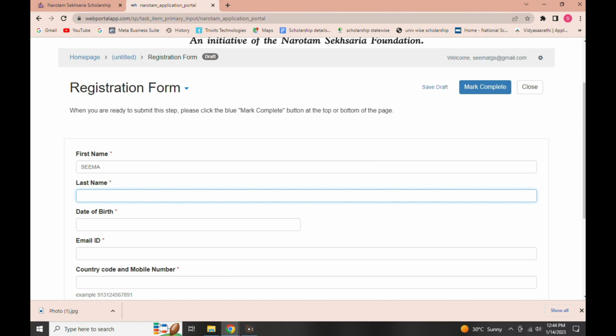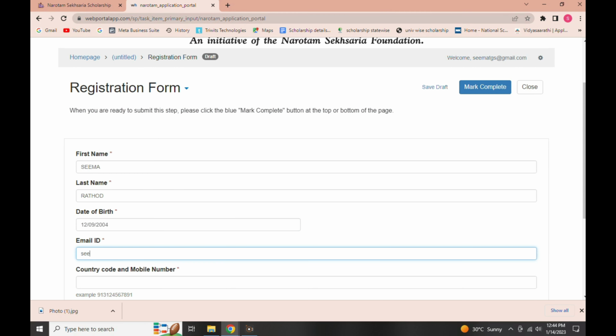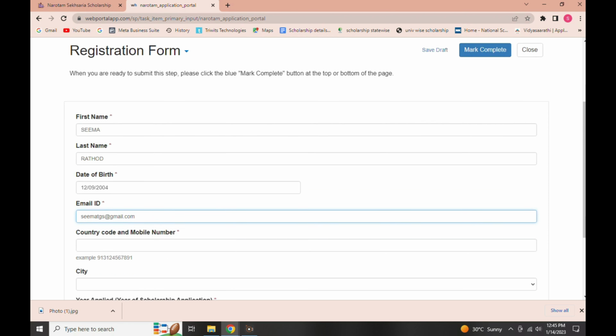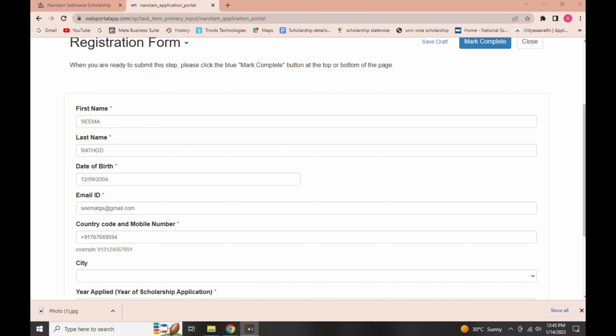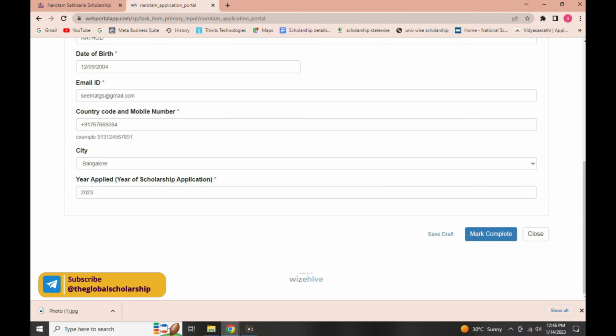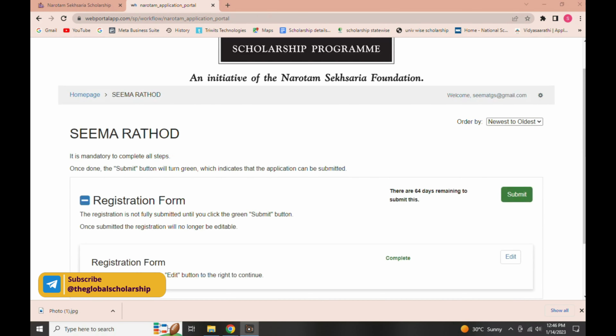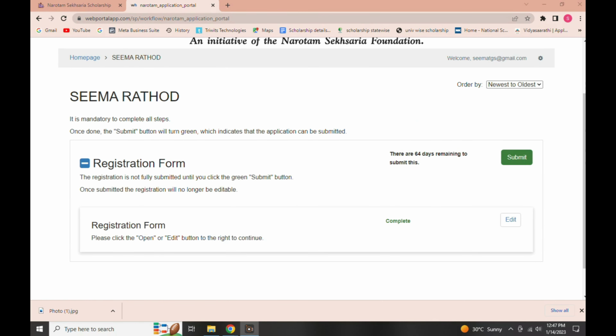Carefully enter the details. Enter applicant's first name, last name, date of birth, email ID, mobile number along with the country's code, year of scholarship application. Click on mark complete. Then if you want to make any changes, click on the edit button. If not, directly hit on the submit button. You will receive an email with the payment instructions to complete your registration.